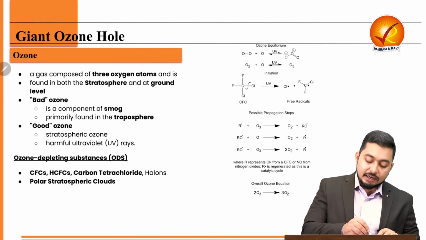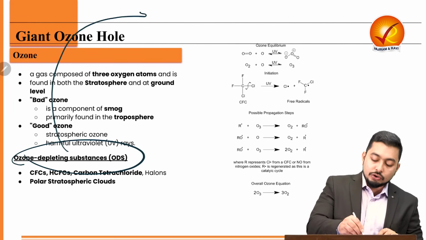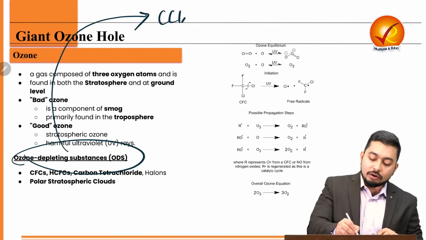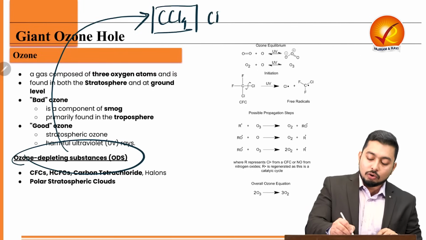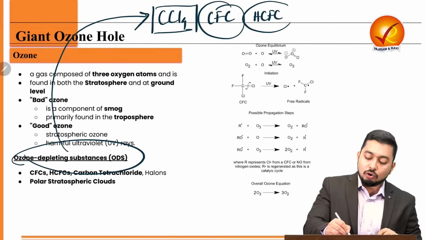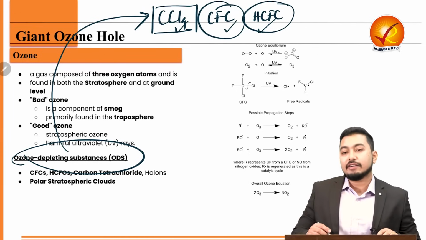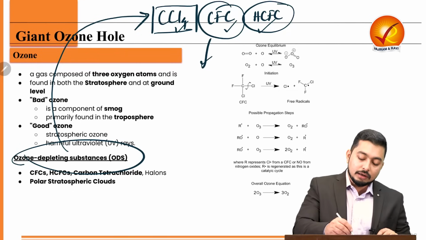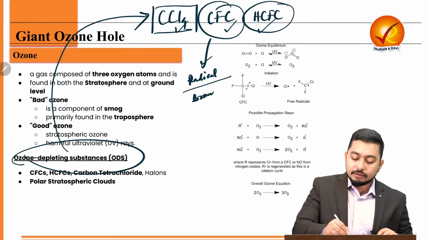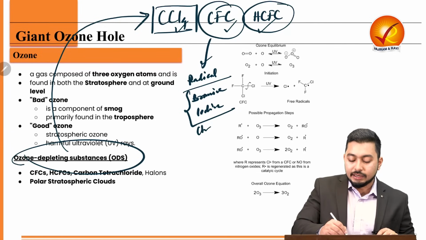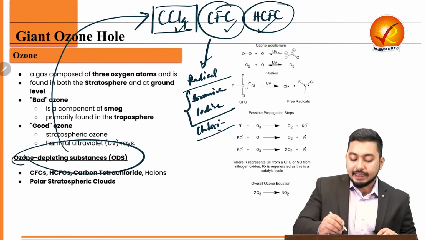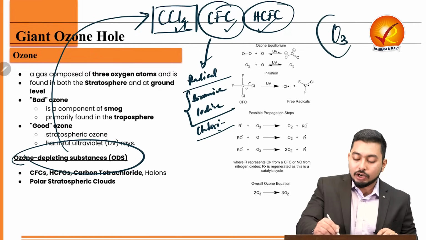Now, let's understand what is ozone depleting substance. So, molecules like CCl4, carbon tetrachloride, chlorofluorocarbons, HCFCs, hydrochlorofluorocarbons, they can give us a radical, bromine, iodine, and these chlorine, bromine, iodine radicals can directly attack the O3 molecule.